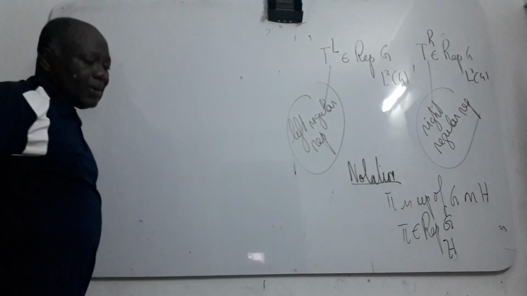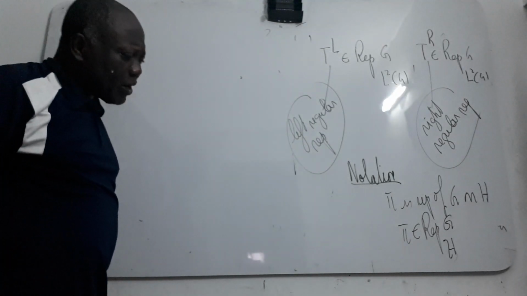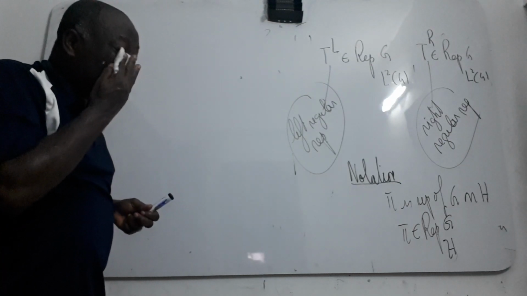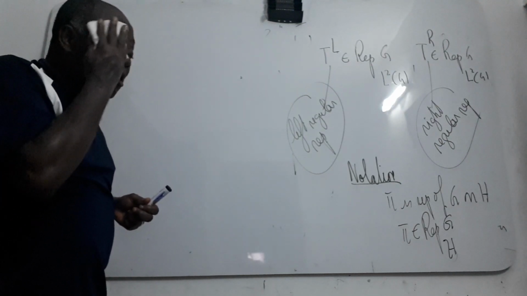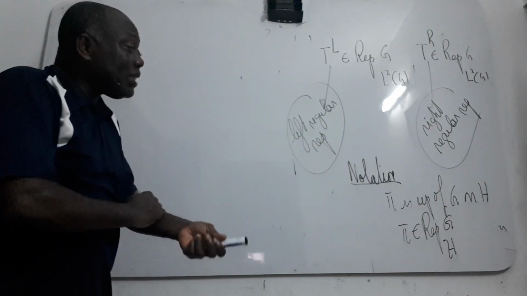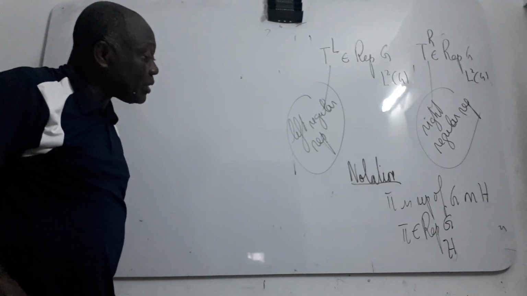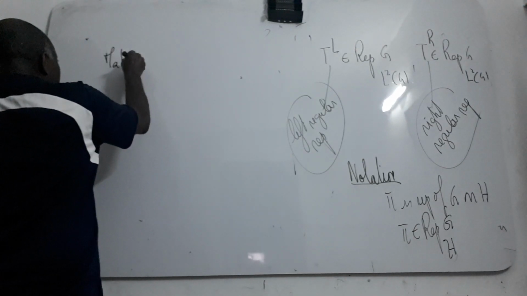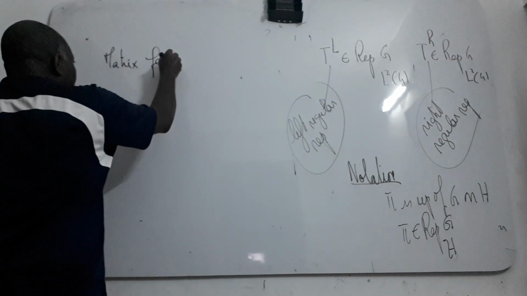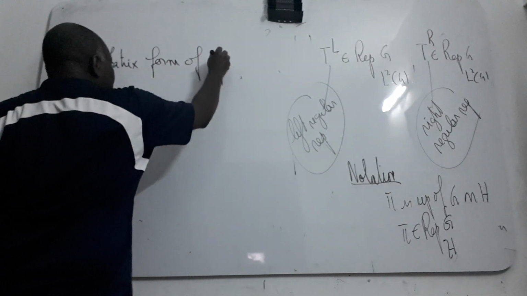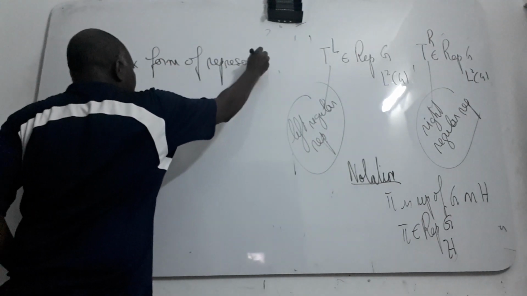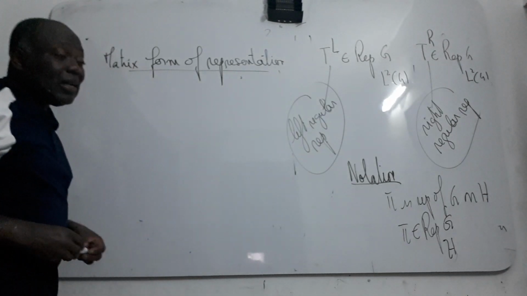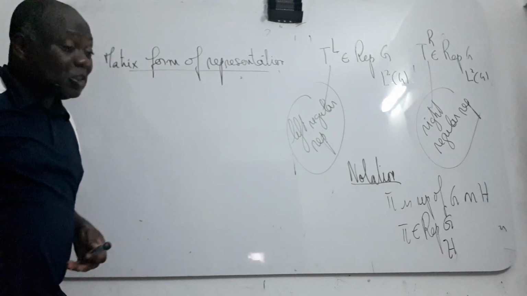Okay. Now we can also define what I mean by the matrix form of a representation. If you have a representation, we can also give its matrix form, whether the dimension is finite or not.